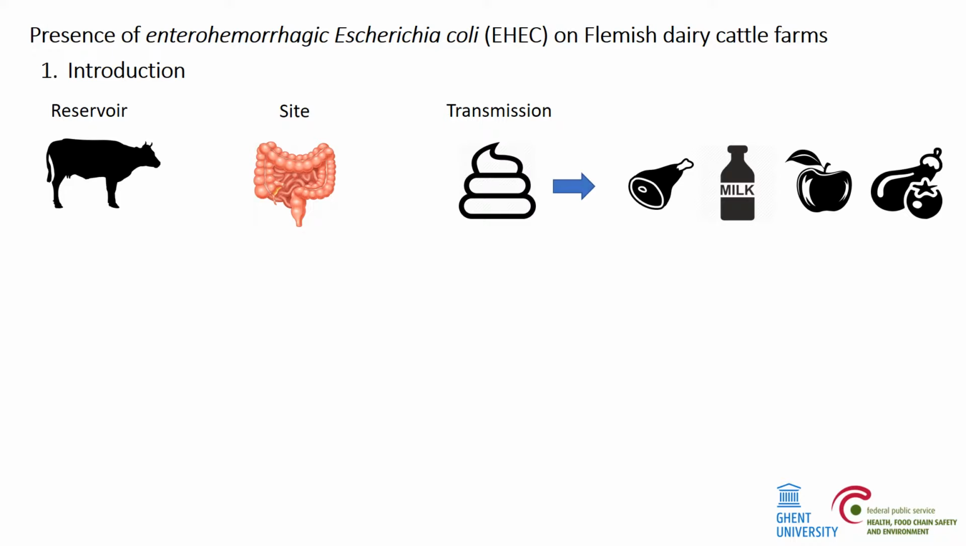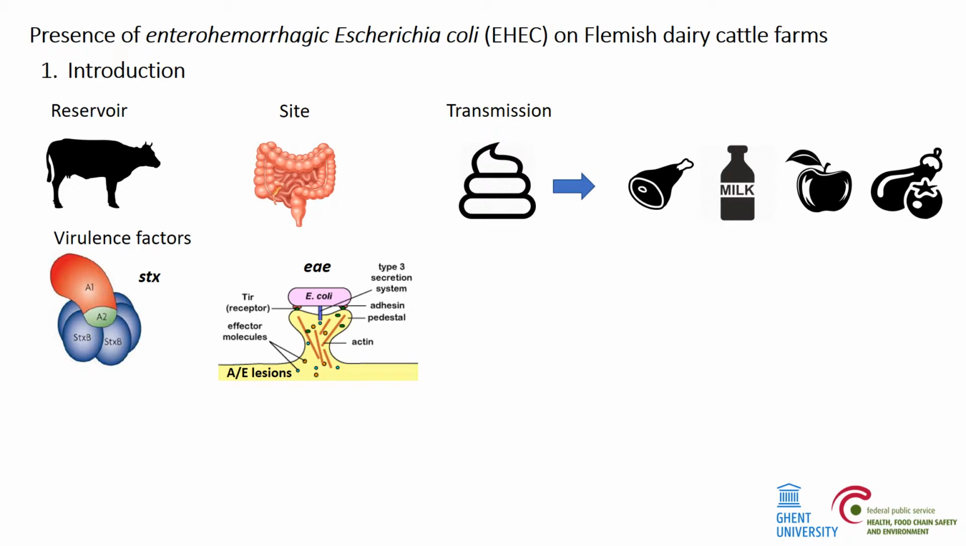Although adult cattle are unaffected by these organisms, some non-O157 serogroups have been linked to diarrheic syndromes in young calves. EHEC utilizes a combination of two virulence strategies to colonize the gastrointestinal tract and cause disease, namely the production of Shiga toxins encoded by the stx gene and the formation of attaching and effacing lesions encoded by the eae gene.